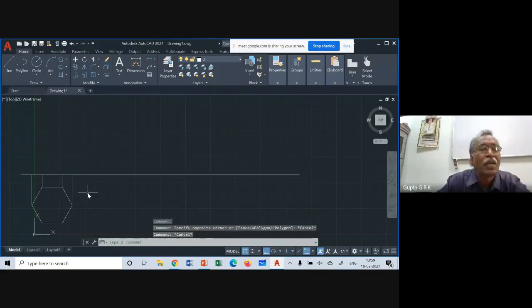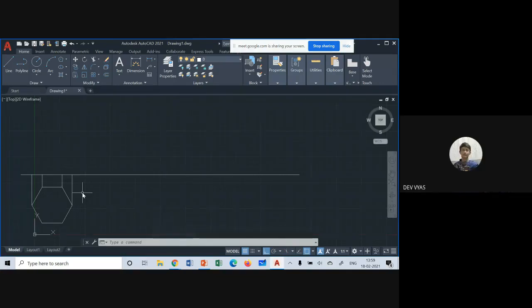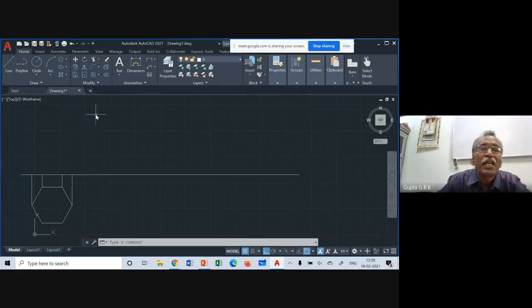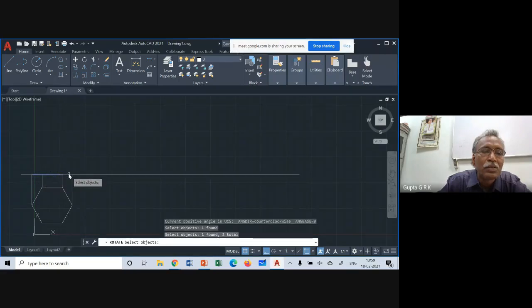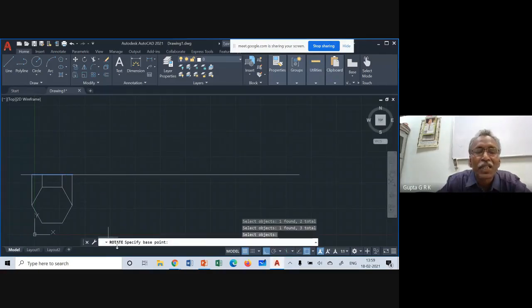Okay. And then I have to rotate. So when you take the rotate command, click on rotate and select all the objects: this 1, this 2, and this 3. Once selection is over, you have to enter. So objects are selected. Now it is asking to specify the base point. So the base point is the point about which I have to rotate. I click on this. So that is selected.